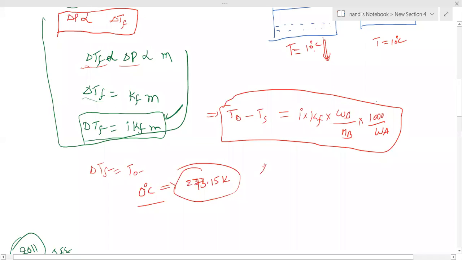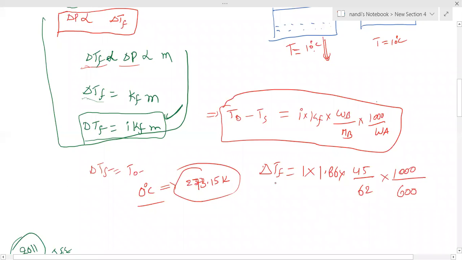Otherwise, first calculate delta TF. I value is 1. If they have not mentioned, I value is 1. Kf value, how much they given? You can take it from the previous question, no issue. Kf is fixed, 1.86, into WB, how much? 45. What is the molecular weight of ethylene glycol? Formula they given, so you can calculate. They mentioned 62 only. And 1000 by WA, what is the WA they given? 600.